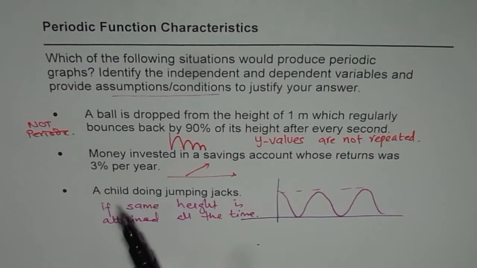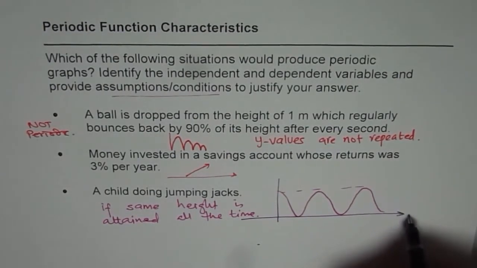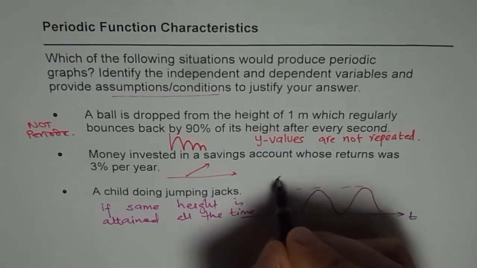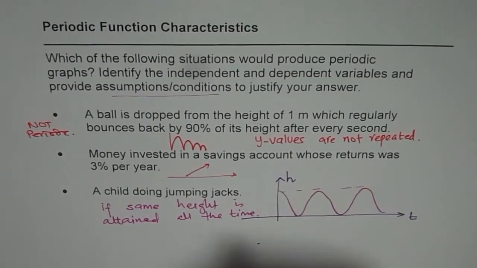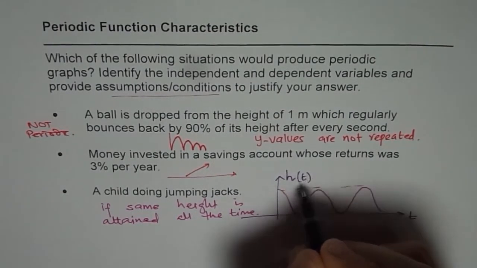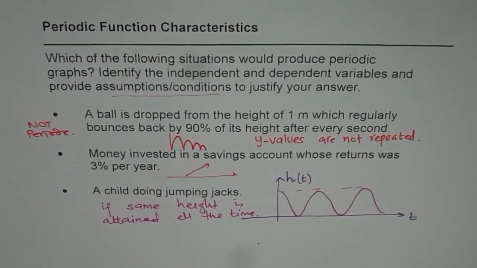So for this periodic function, the independent variable will be time and the dependent variable will be height, correct? Height with respect to time. Just get the idea. So for this particular periodic function, time is the independent variable. So at regular intervals of time, if the jump results into the maximum height being same, then it could be a periodic function. So that is the one.